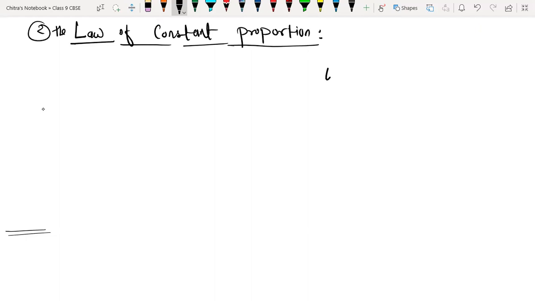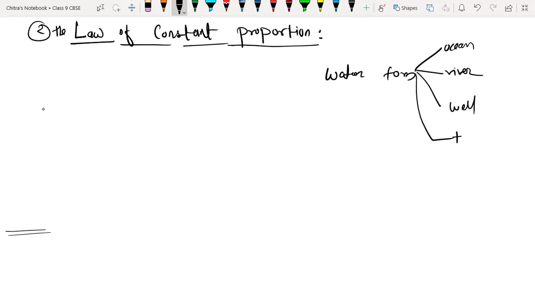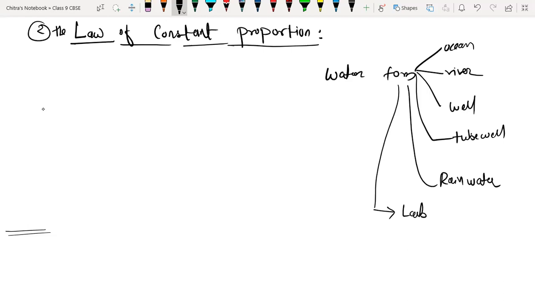So we have water from the ocean, water from the river, water from the well, water from the tube well, rainwater, water which is made in a laboratory, and mineral water. Sir, how is water made in a laboratory?